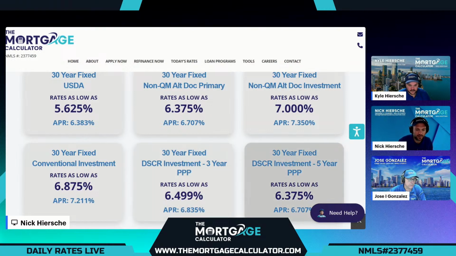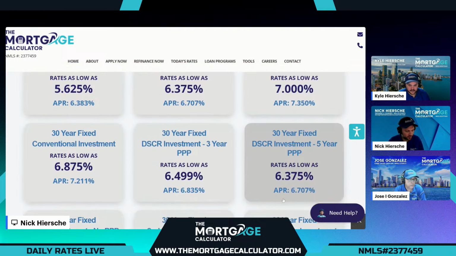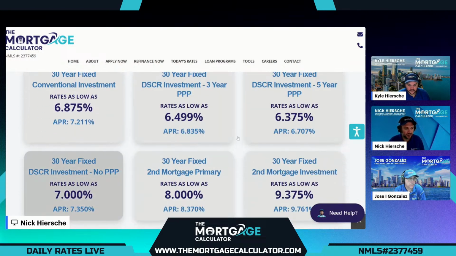And we can add a 5-year prepayment penalty to sweeten the deal even more. Rates as low as 6.375. Final APR there, 6.707. And our final DSCR option, even though we have thousands of combinations, the standard option here with no prepayment penalty, as some states don't allow it, comes in today at a 7% rate. Final APR 7.350, just a touch above conventional, to do a no prepayment penalty option. So tons of options there and thousands of other variations as well.